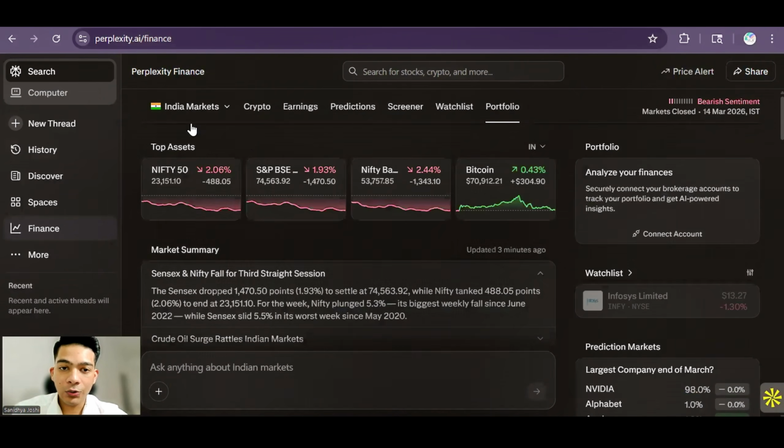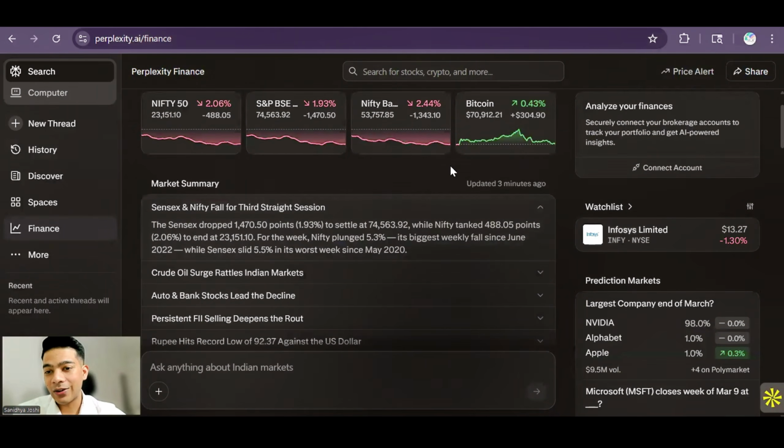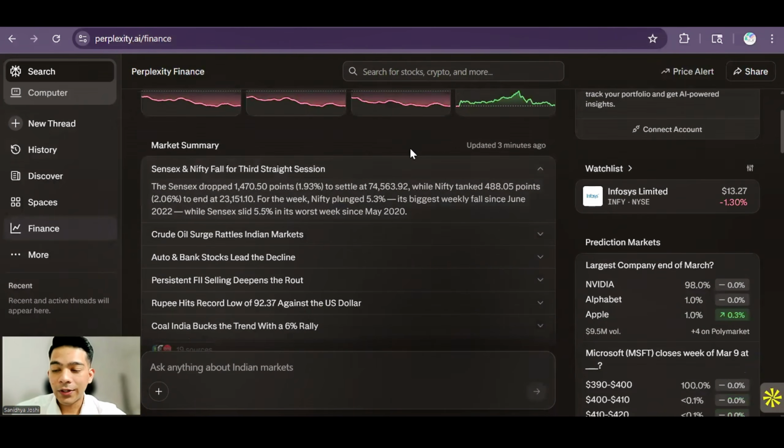Now let's come back to the homepage again. And here you can see they have the market summary. This is all the news that is coming in the market. This is the Sensex and Nifty news that we can see for today, that is 13th of March.